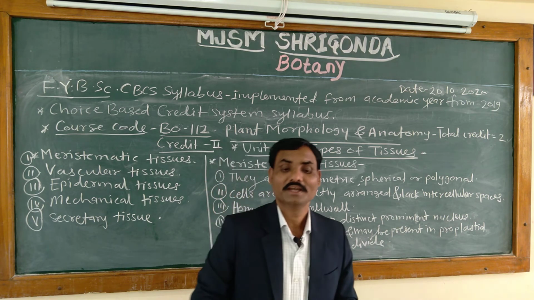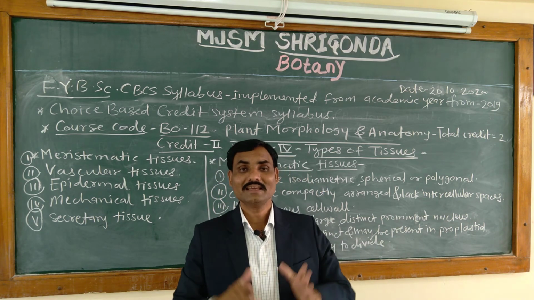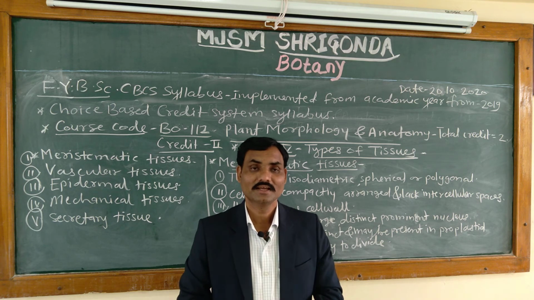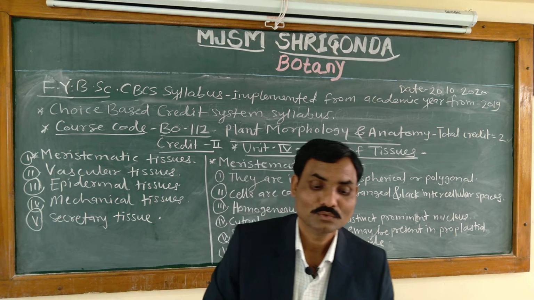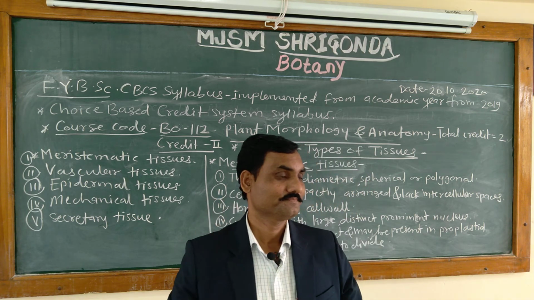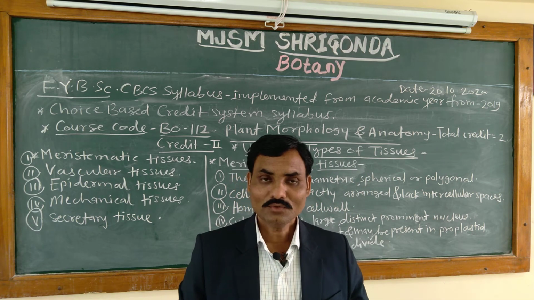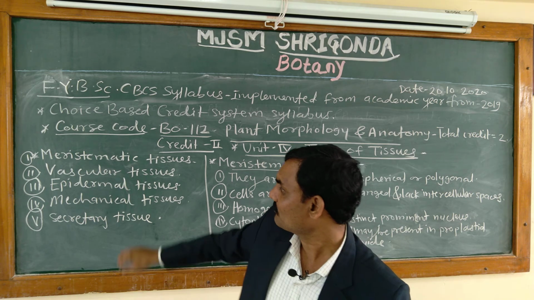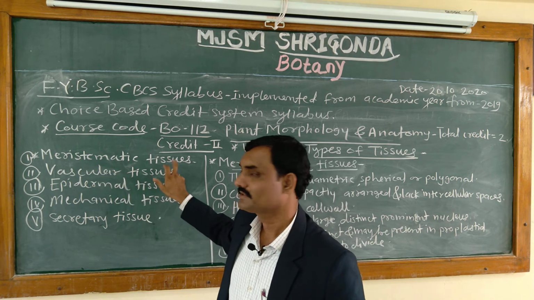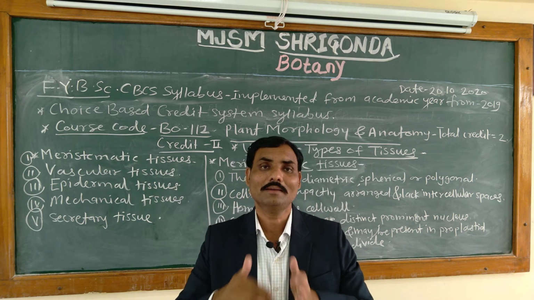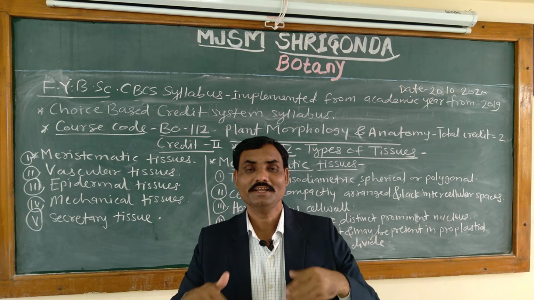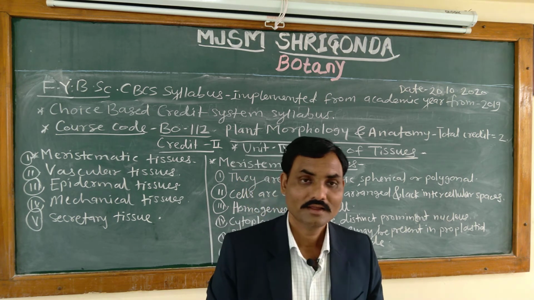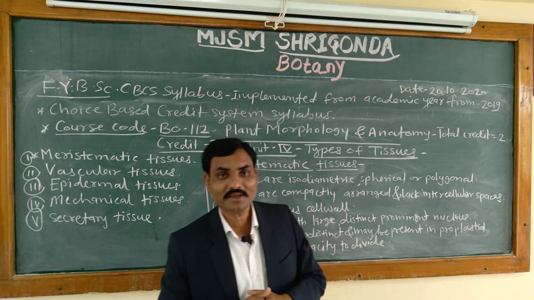Meristos means divisible. Thus, meristem is the cell which has a capacity of division. The word explains that meristematic means that cells have a capacity to divide. They divide, redivide. Then what is the structure of that meristem?